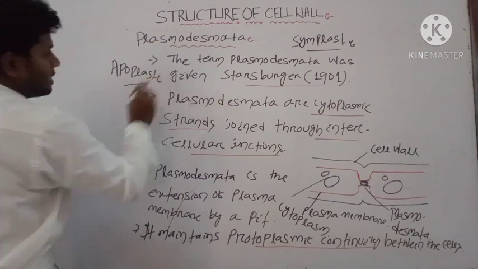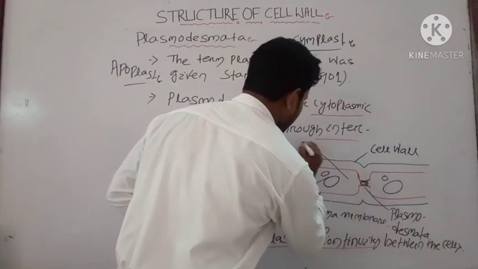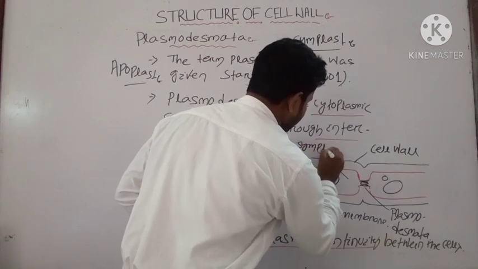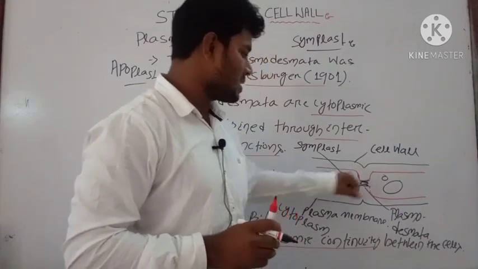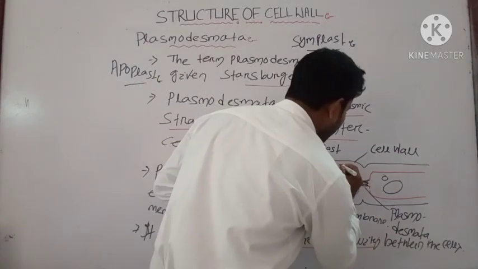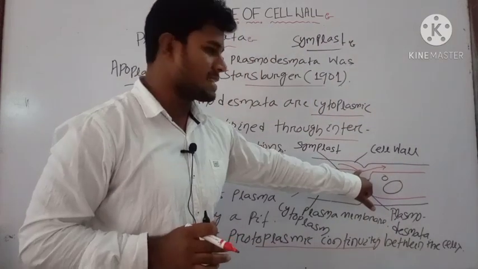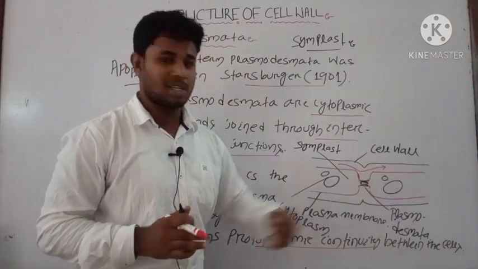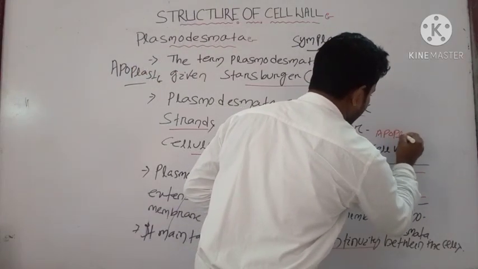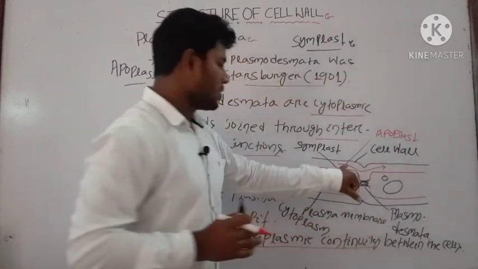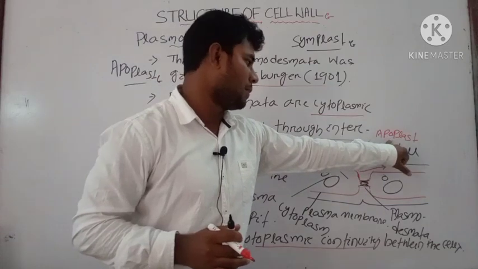Apoplast. This is symplast movement. This movement is known as symplast. But when the transfer of substances occurs through the gaps between the cellular and plasma membrane, or intercellular spaces, that movement of molecules is known as apoplast. That movement of molecules or substances between the cellular and plasma membrane, that is intercellular spaces, is apoplast.